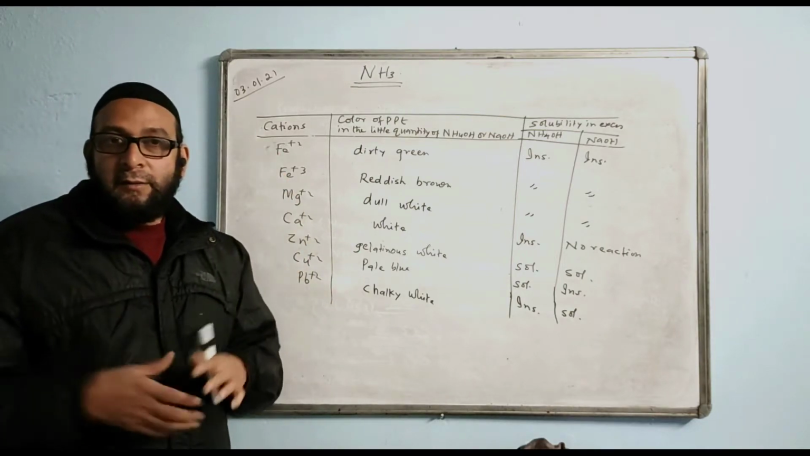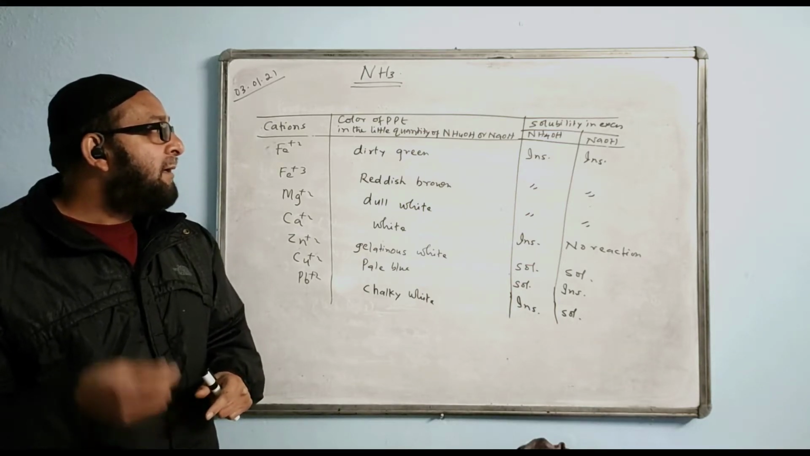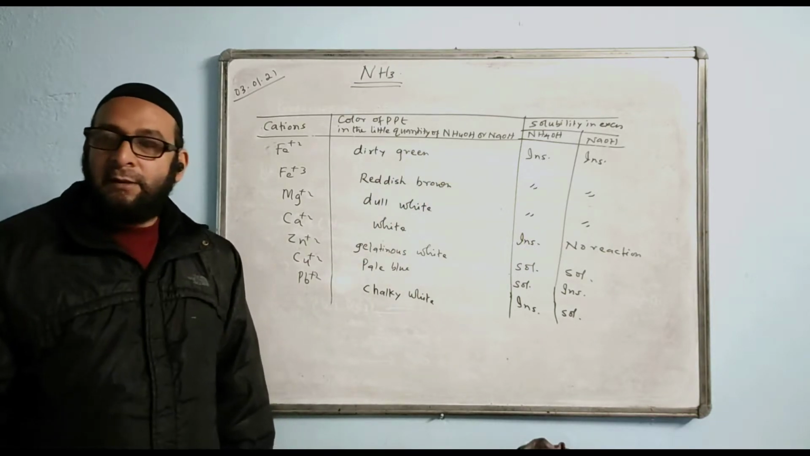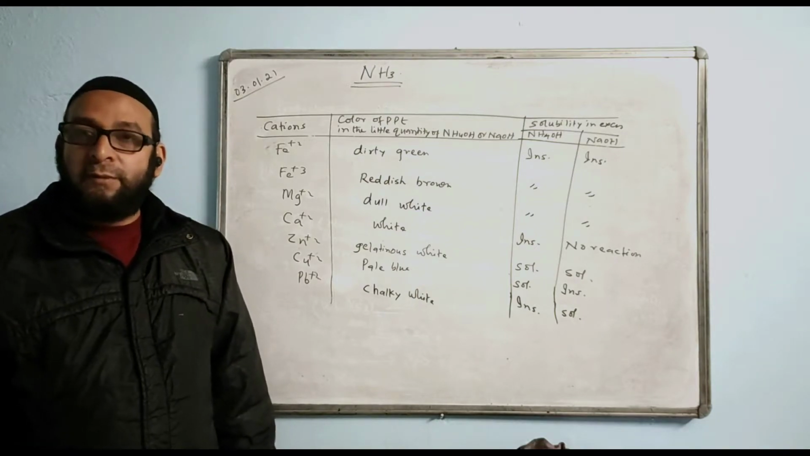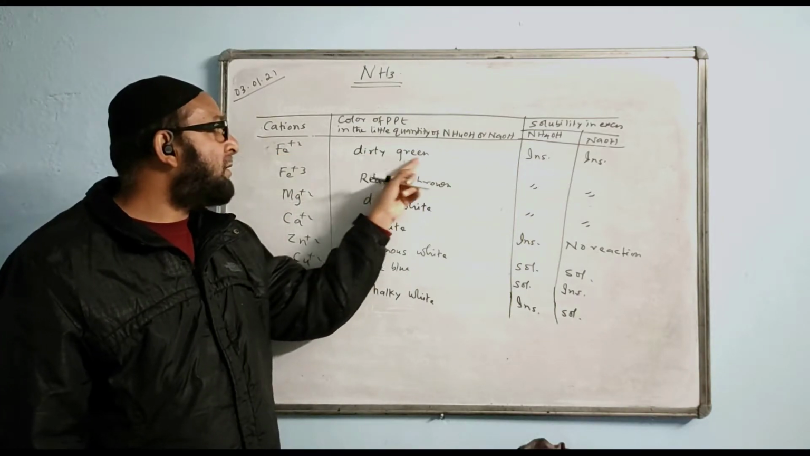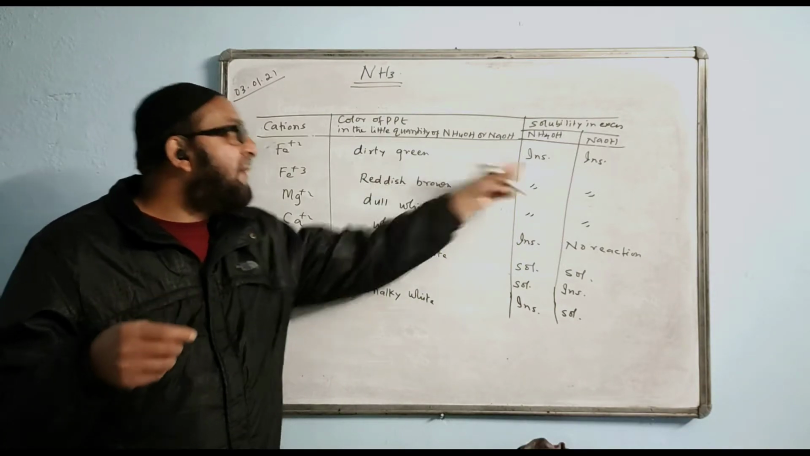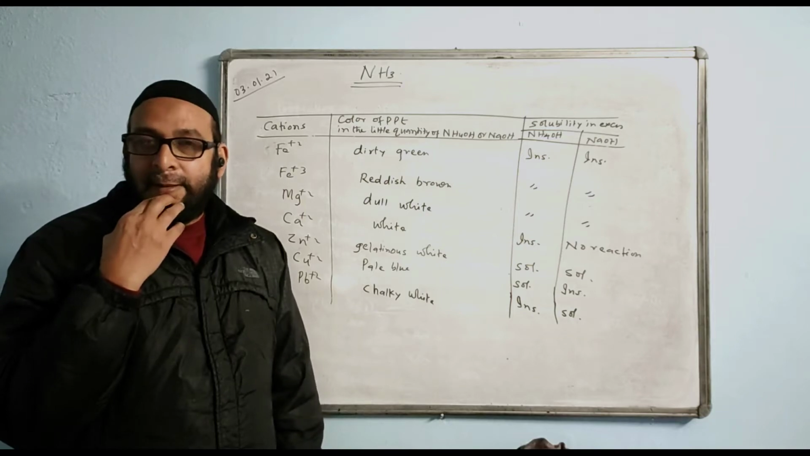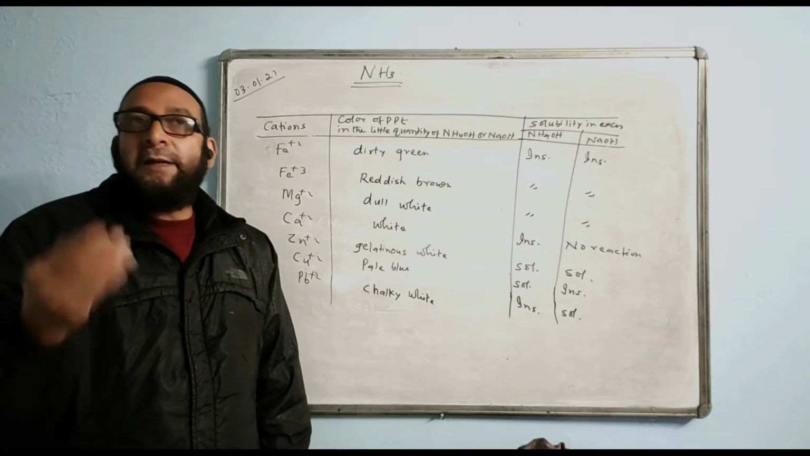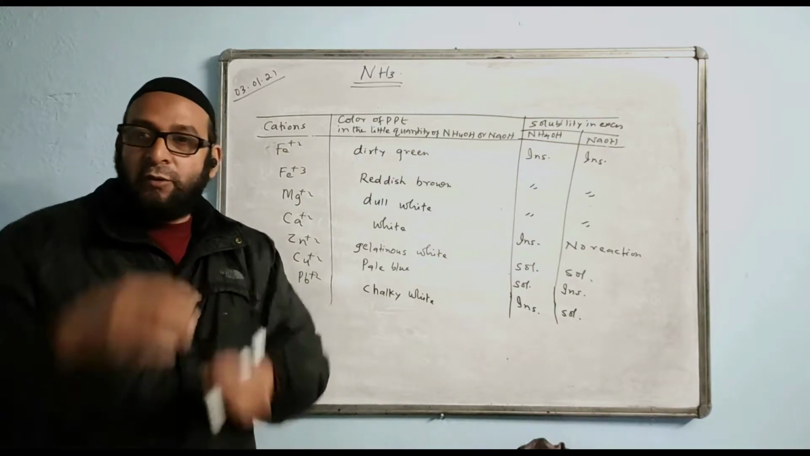Ferrous chloride solution. In the ferrous chloride solution, we are adding excess of NH4OH. They are not saying a small quantity, they are saying excess. What will you observe? We know the color of the ferrous precipitate: dirty green. And even in excess, it remains the same. That means your observation will be that a dirty green precipitate will be observed, even in the little quantity or the excess quantity.